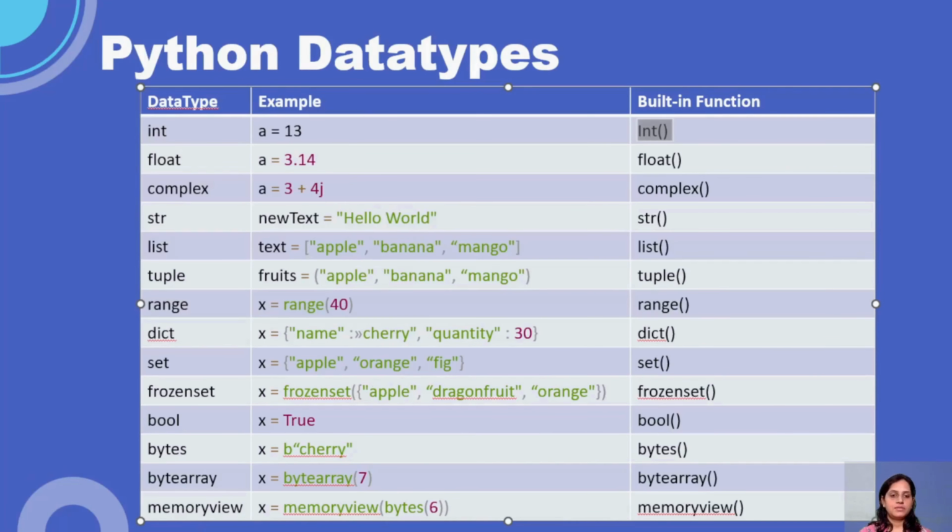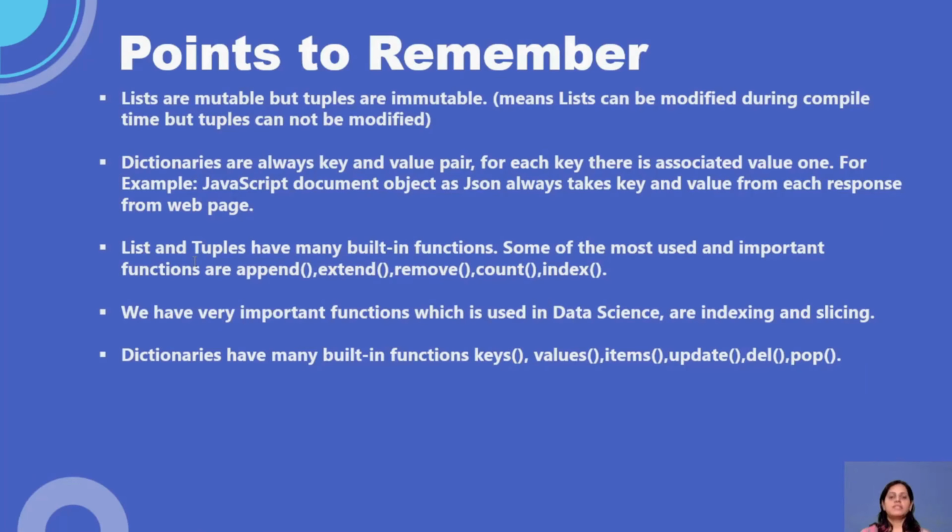Now let us go ahead. So guys, there are a few points to remember. I'm mostly covering the theory part now, and then I'm going to take you through the code part, and the code part is going to take more time, guys. So I'm covering these things first. The points to remember: there are a few points we have to take into consideration while working on these types, guys. Okay. One is that lists are mutable, but tuples are immutable.